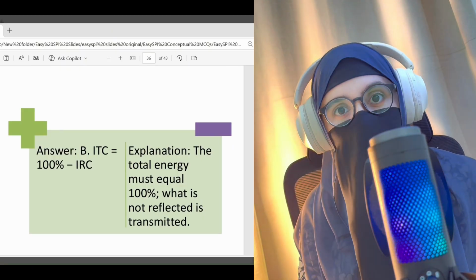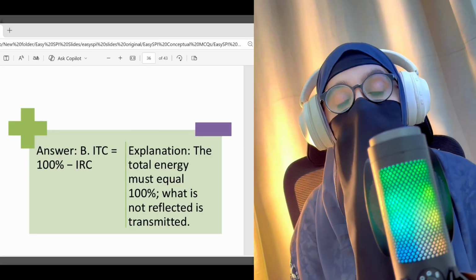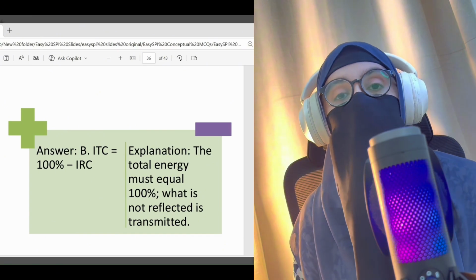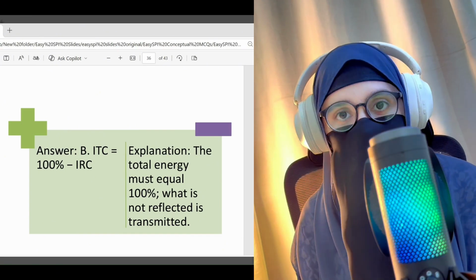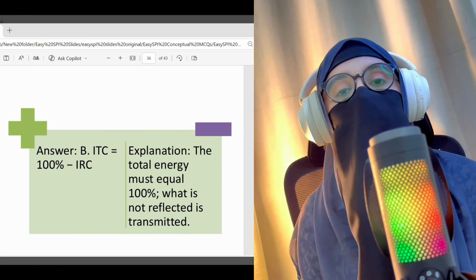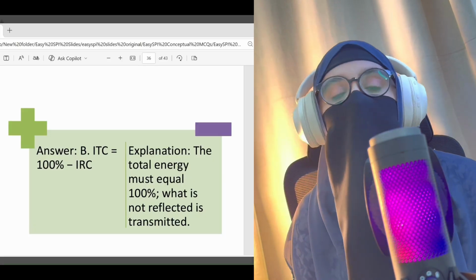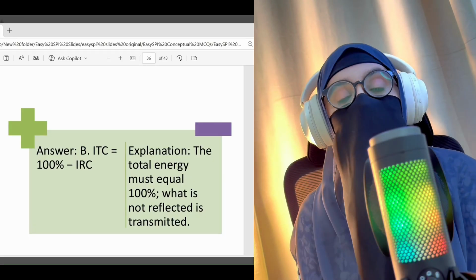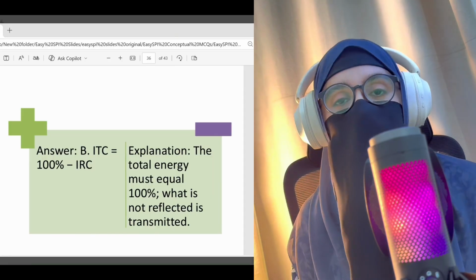Why? Because we know total energy remains constant. So the total amount of reflected sound and transmitted sound is equal to 100%. If we want to find IRC, it is equal to 100% minus ITC. When we want to find ITC, it is 100% minus IRC.